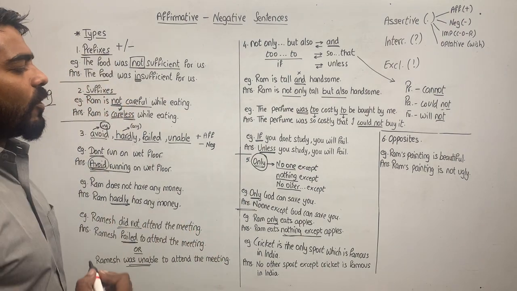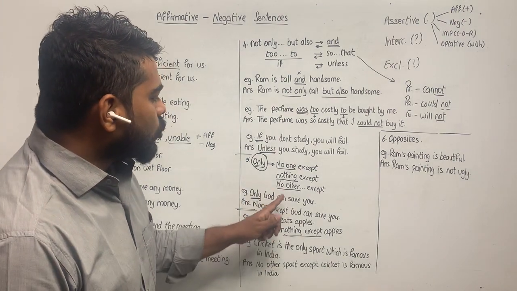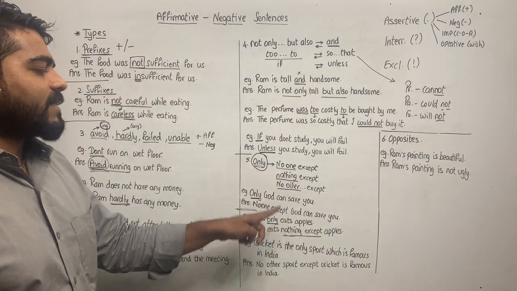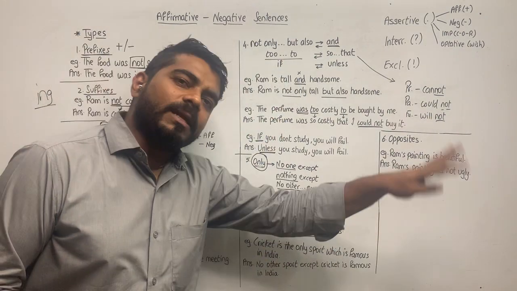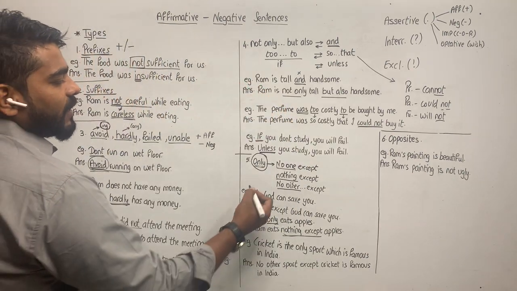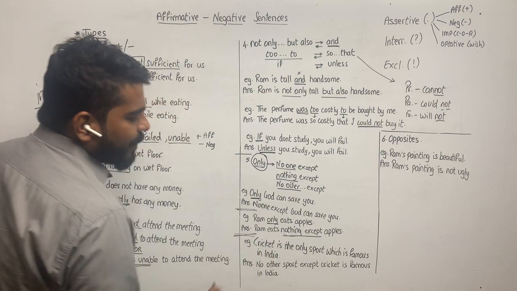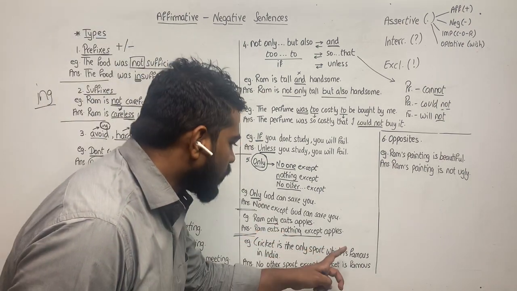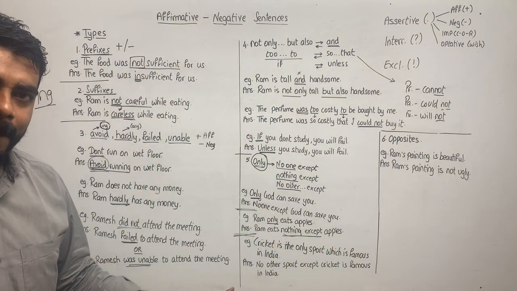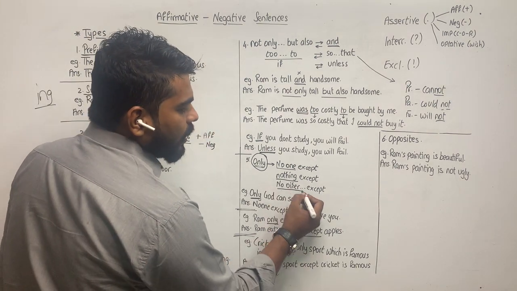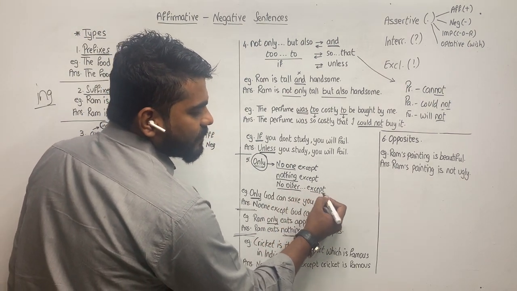Or you can also write Ram eats no other fruit except apples. Or no other fruit except apples is eaten by Ram. That is also correct. So nothing except or no other dot dot except. For example, cricket is the only sport which is famous in India. No other sport, no other dot dot except.